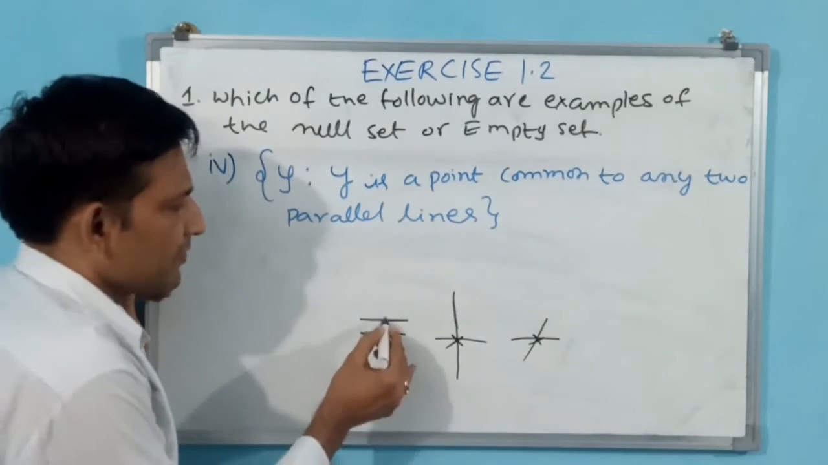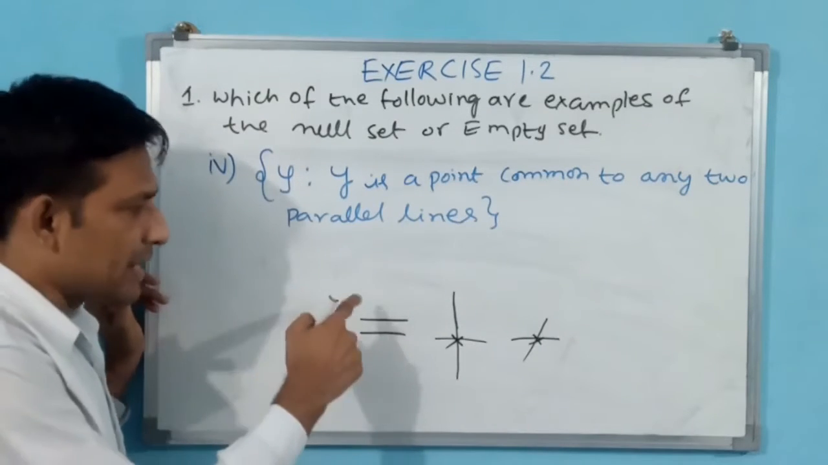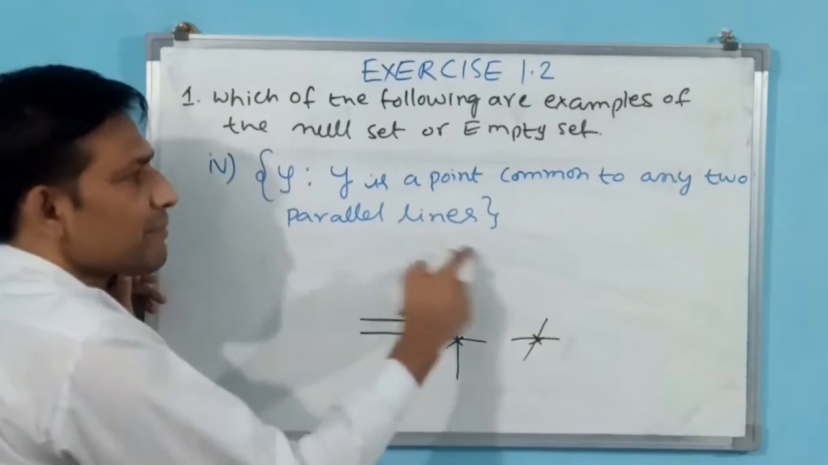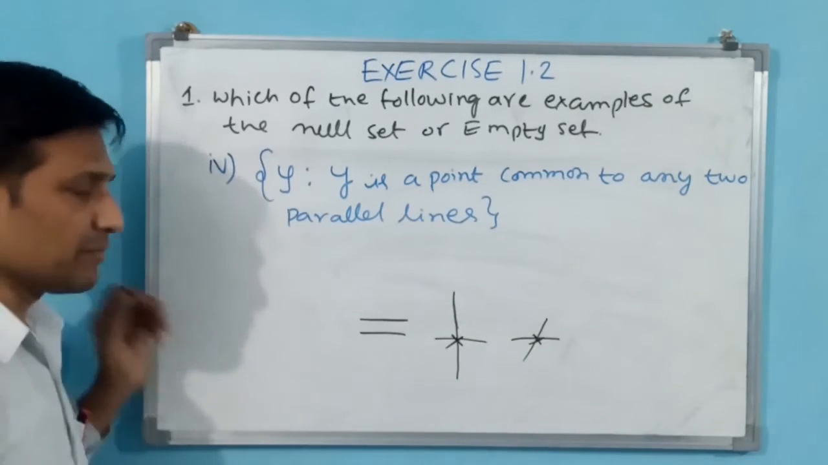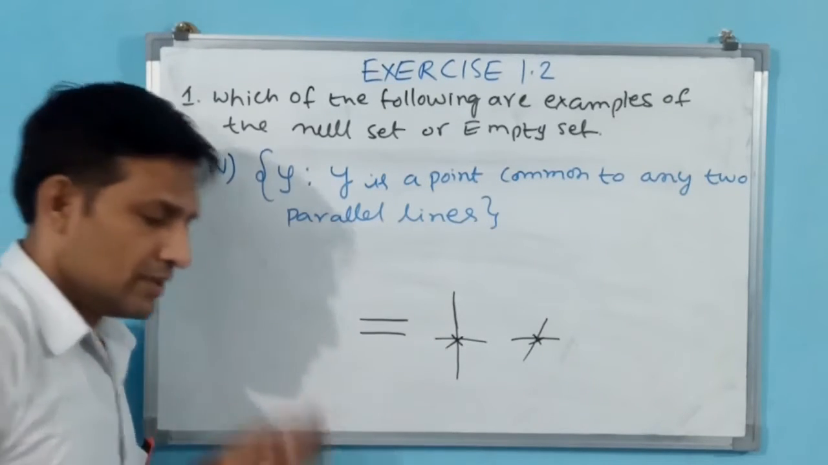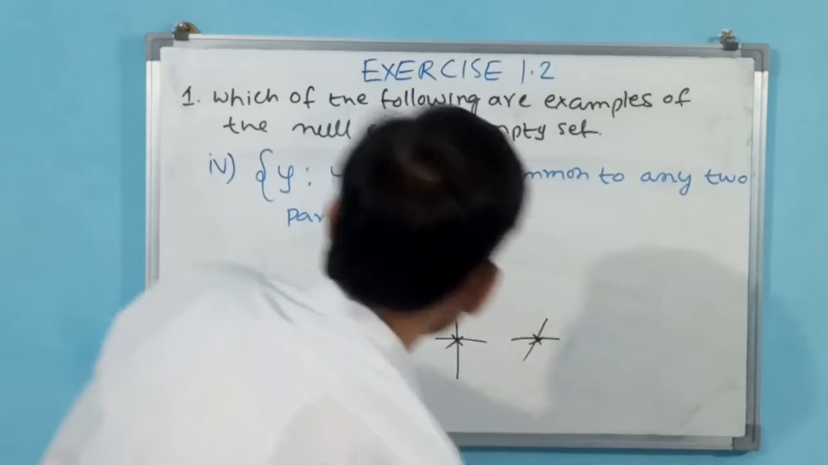See, a perpendicular line, if it intersects, then a common point will come. Intersecting lines normally have a common point. But for parallel lines, which is the common point? There is no common point between parallel lines. But here it is asking for a common point between parallel lines. Okay. That means there is no such point available. Then how are you going to write this?